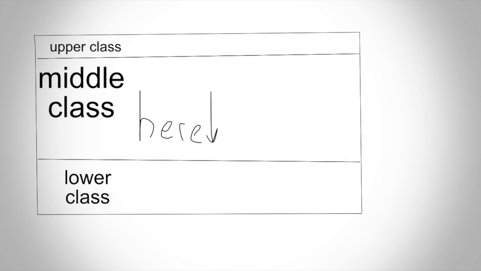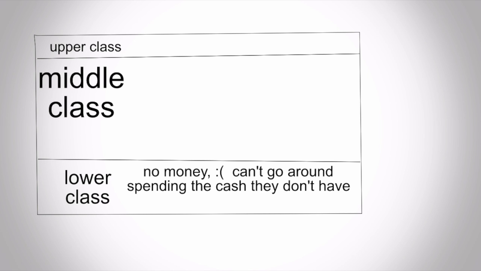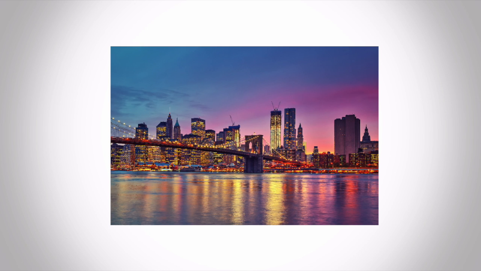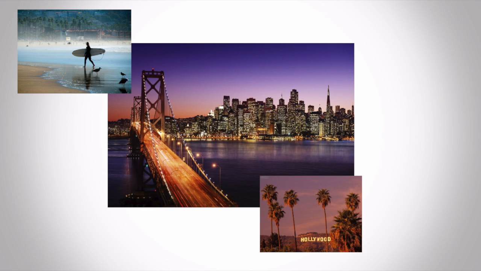Let's look at it this way. The majority of the population fits into the middle class, like these lines. Below this threshold, these people are making too little money or don't have enough money to enjoy pleasures. Everything above this is the middle and upper class, and they have the money to enjoy things. For New York, that might be pizza, nightclubs, and the Big Apple. California, surfing, Hollywood, and the beach.